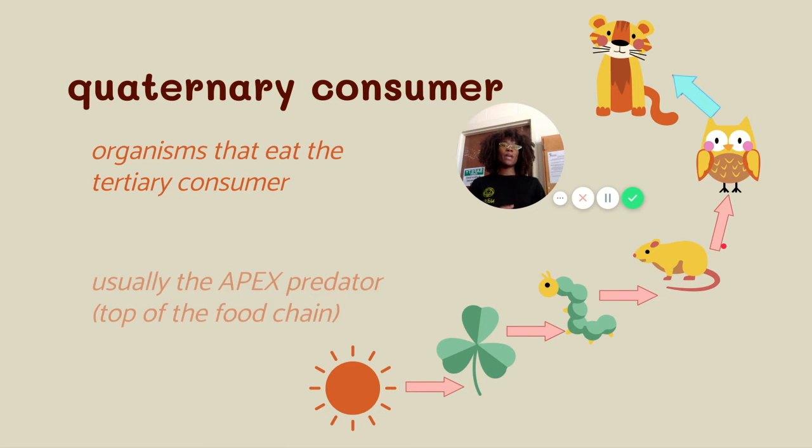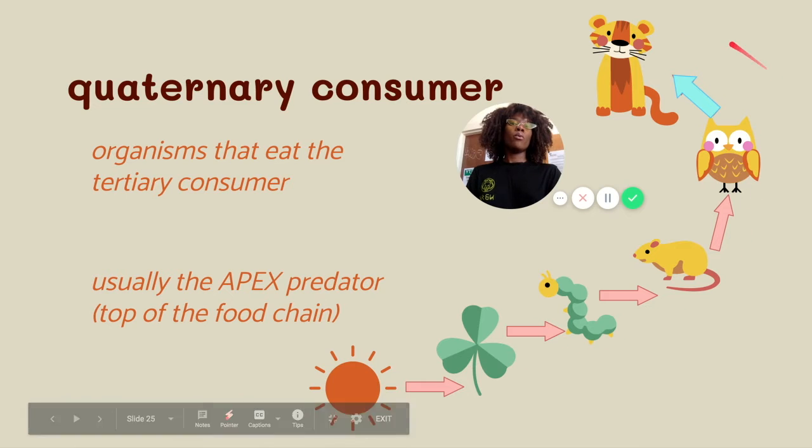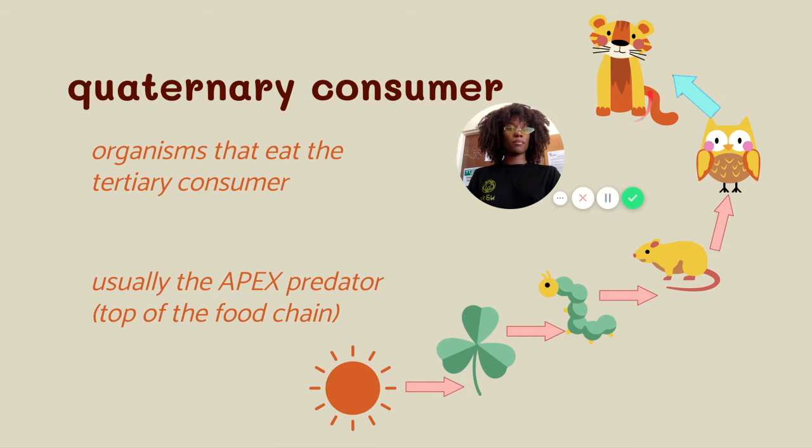And then last but not least, we have what is called the quaternary consumer. Quaternary, like quarter, could be four. Organisms that eat the tertiary consumer. This is usually the apex predator at the top of the food chain. And I'll tell you why food chains don't go on much past this level right here.